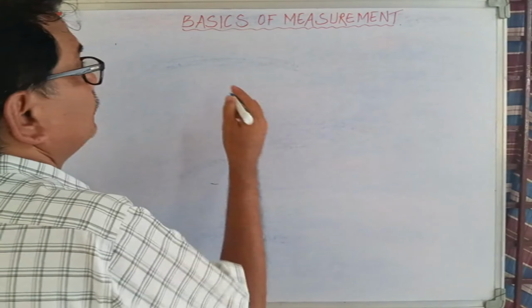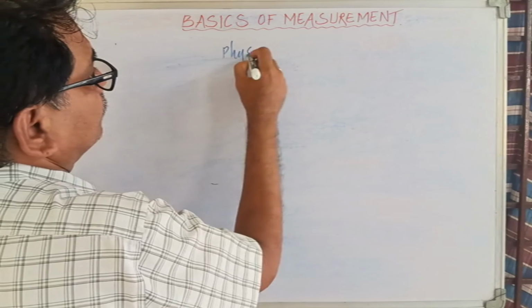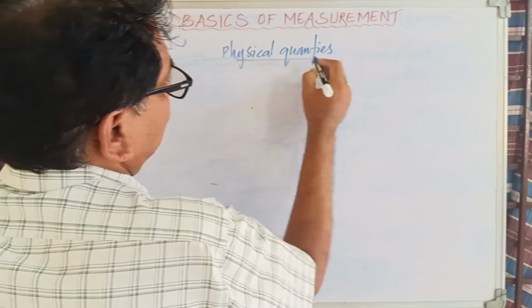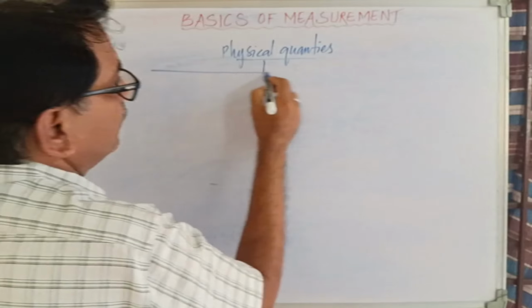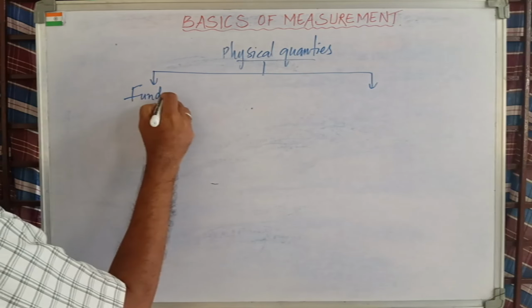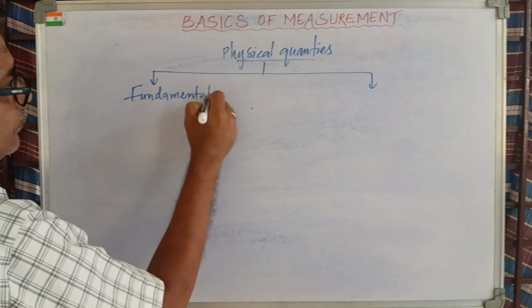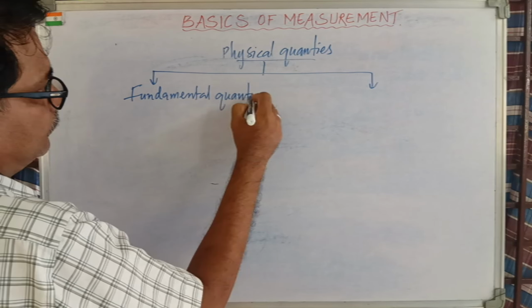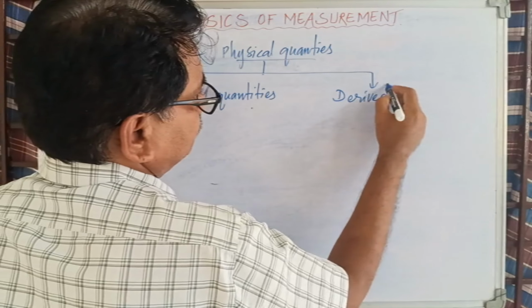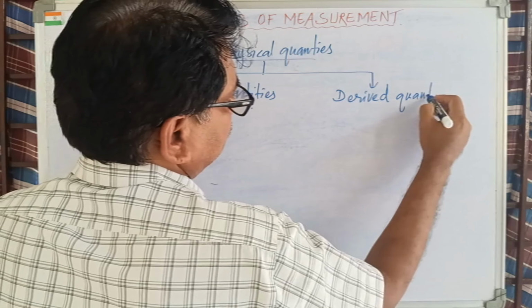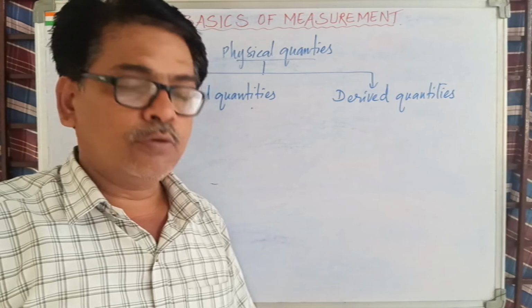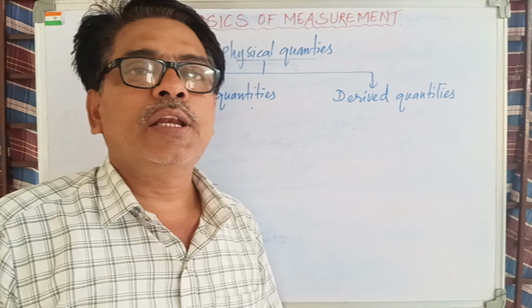They are fundamental quantities and derived quantities.